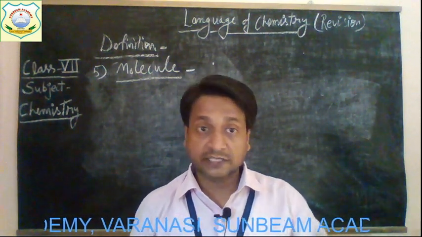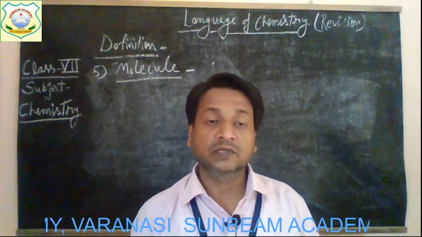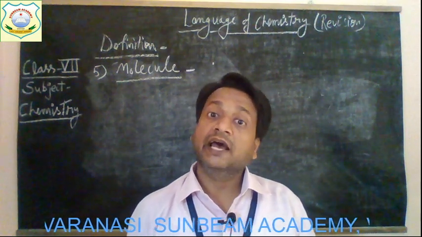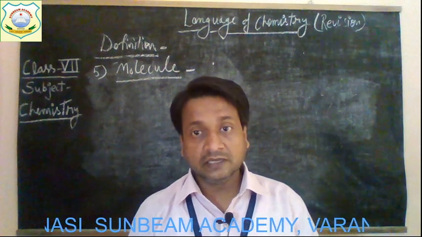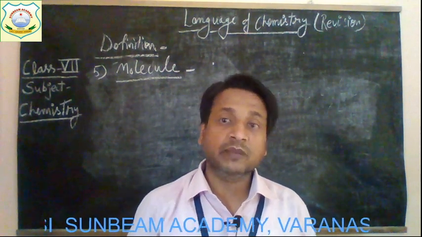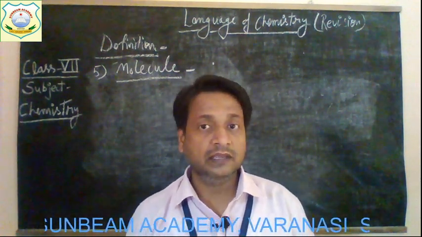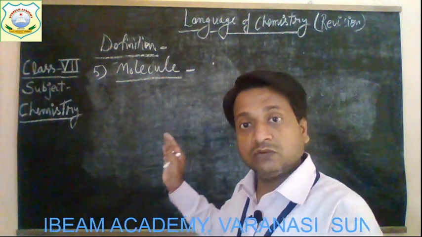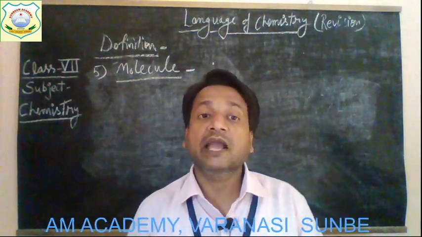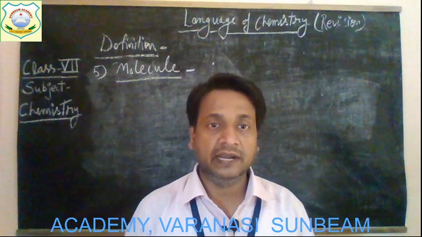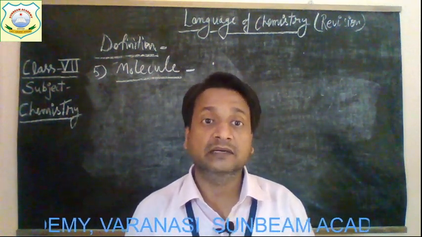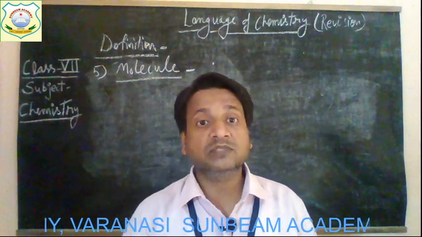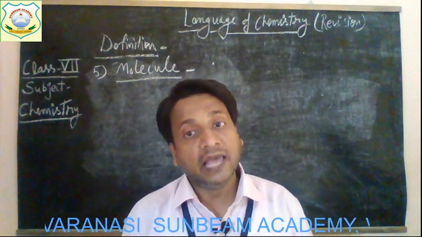Children, there is a difference between molecule and atom. Some atoms exist independently and some do not, but in the case of molecules, all of them are capable of existing independently. And they are the smallest particle of matter, not of elements, whereas atoms are the smallest particle of elements.